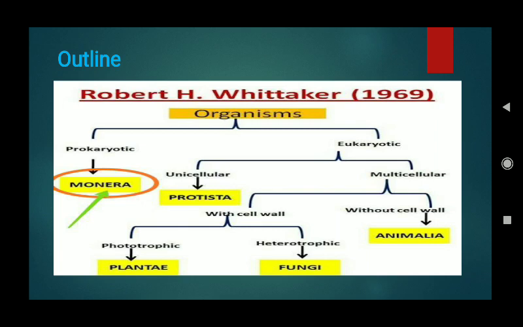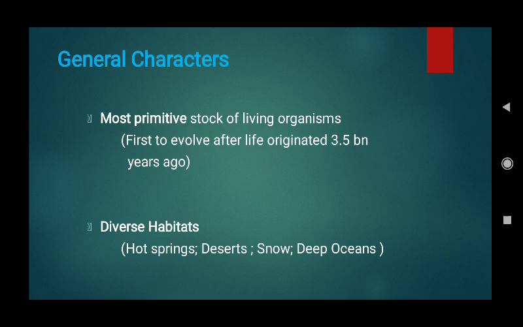In the five kingdom system of classification, the living organisms are categorized into five different kingdoms. These kingdoms include Kingdom Monera, then Protista, then Plantae, Fungi, and finally Animalia. So today let's have a brief overview of the general characters of Kingdom Monera, and then later on we will discuss the other kingdoms one by one.